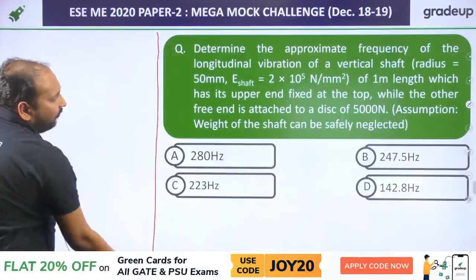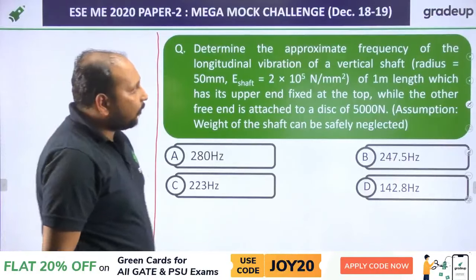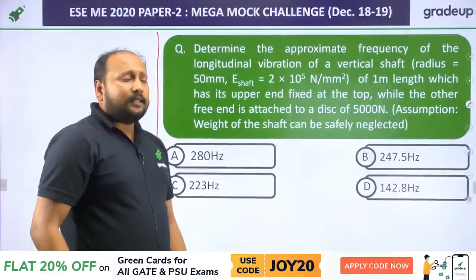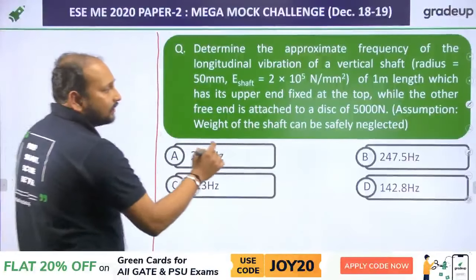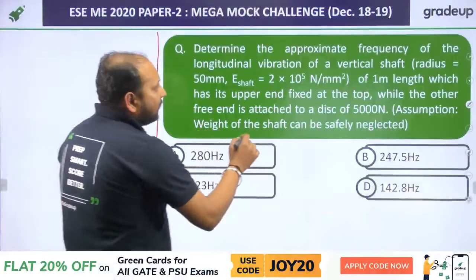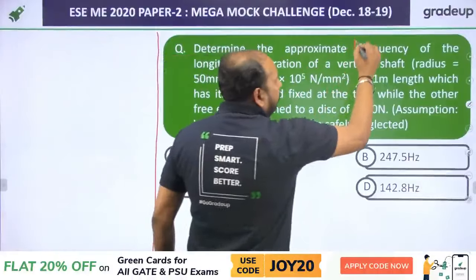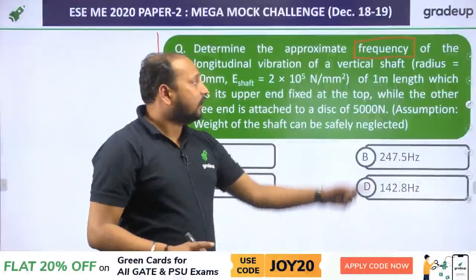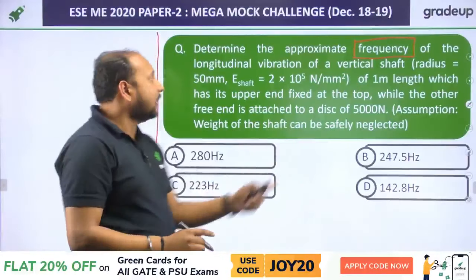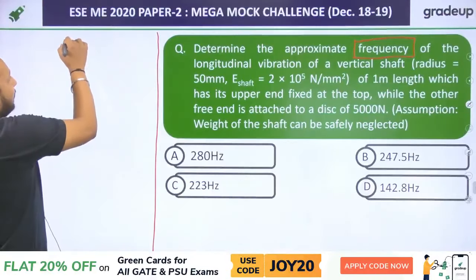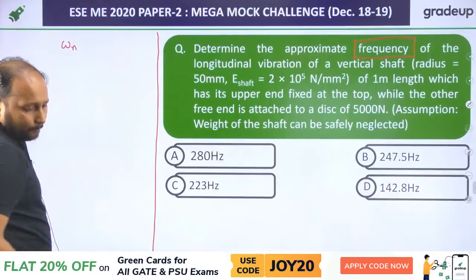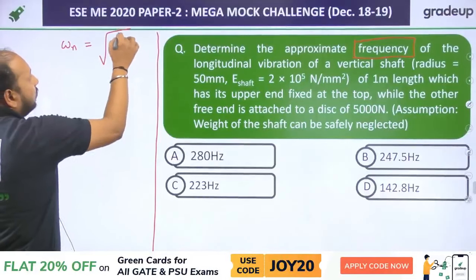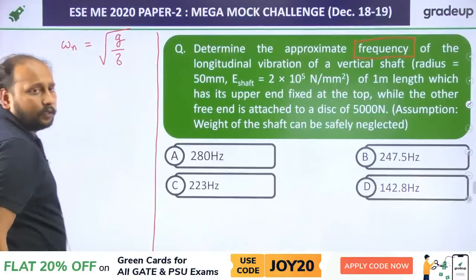This is again from theory of machine. Determine the approximate frequency of the longitudinal vibration. It's a very direct formula based question. You have to understand what they are asking. They are asking what is the frequency. Always try to remember, whenever you are solving any problem, try to see which parameter they are asking. They are asking frequency. So frequency is basically, that means they are asking omega n.